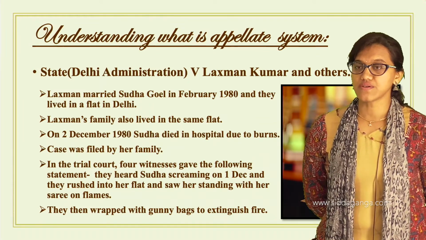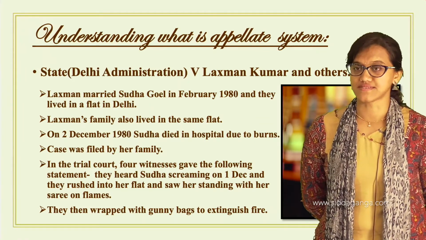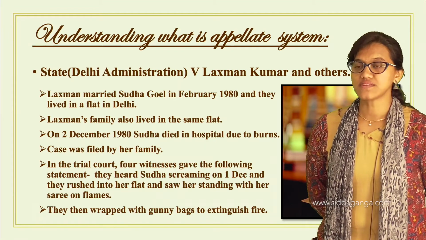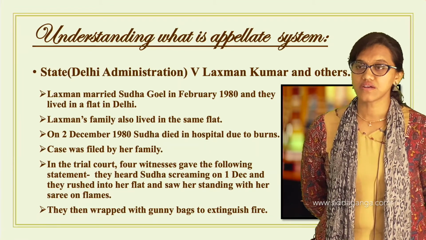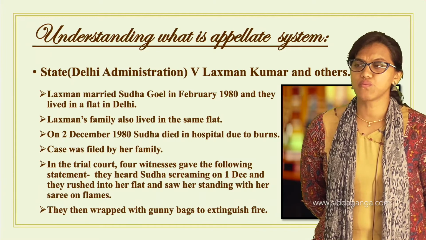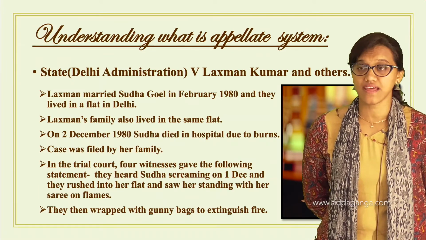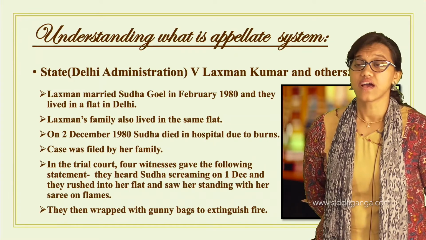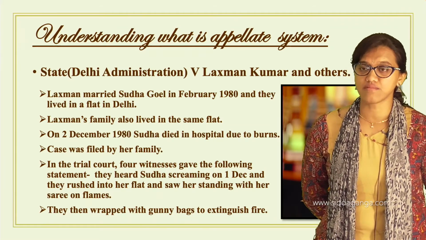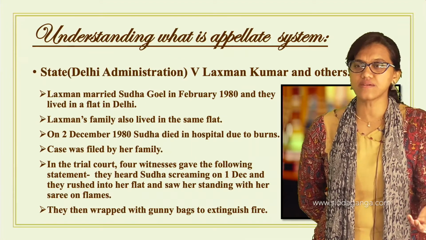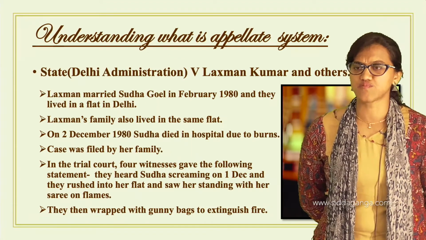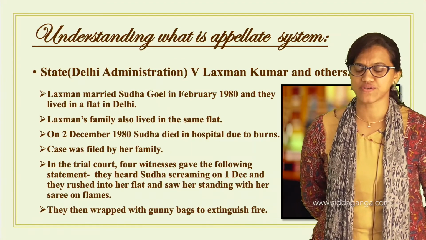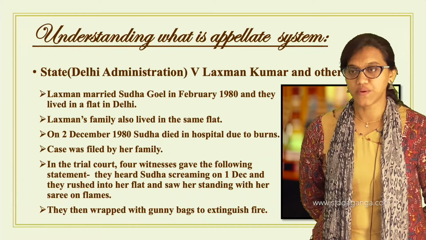Now in the trial court, 4 witnesses were called up. Witnesses are the ones who know about the case, and they are the evidence. They can be considered eyewitnesses, people who were present at the crime spot.